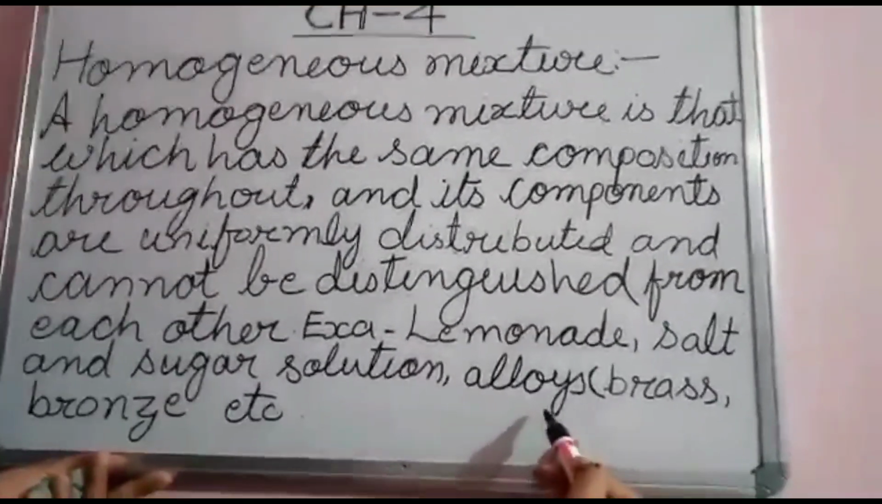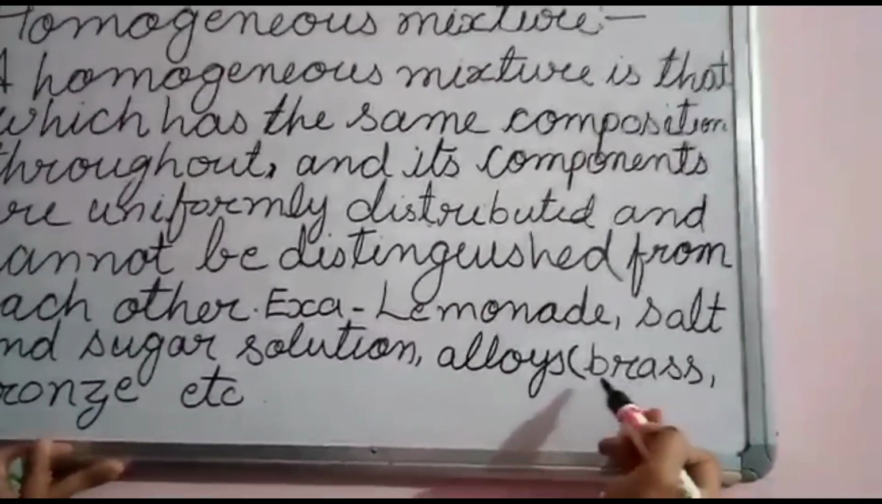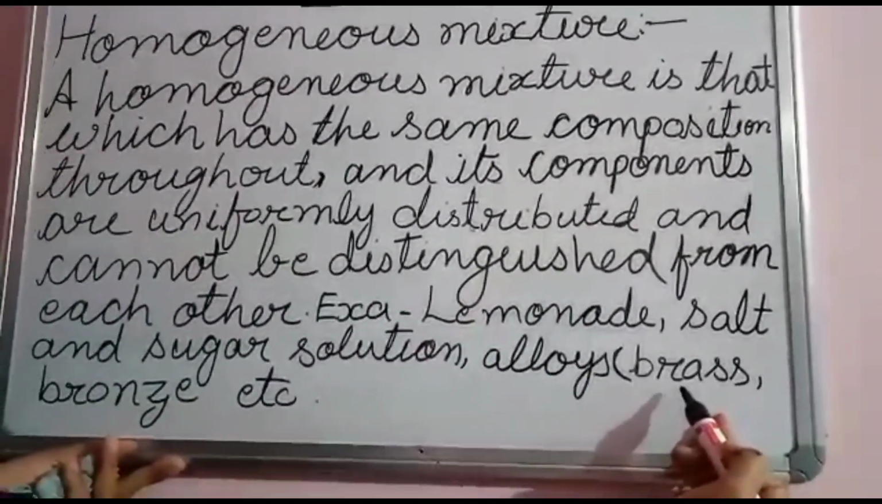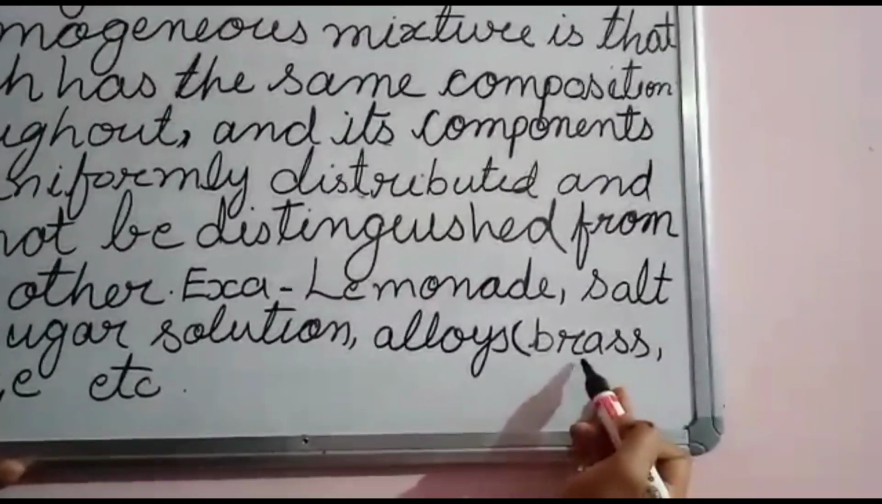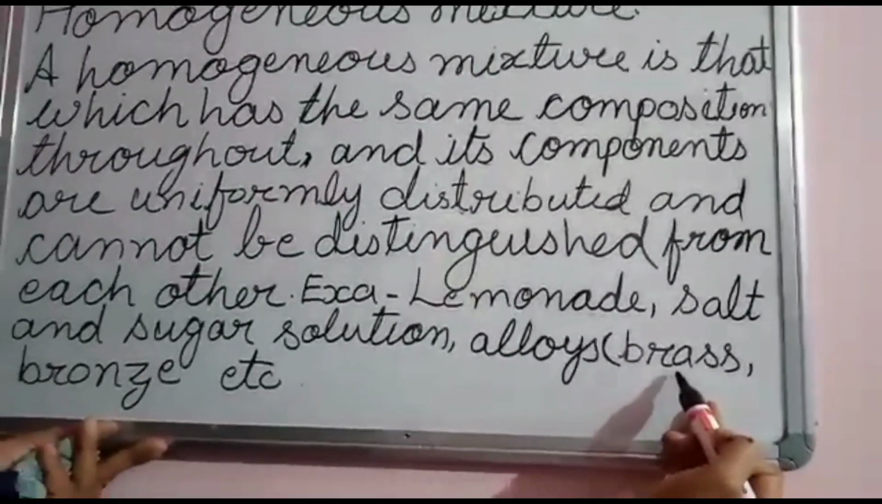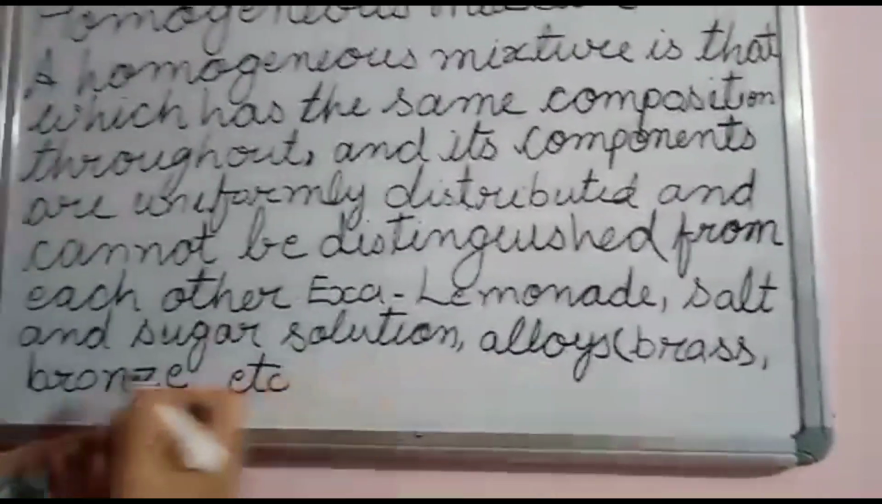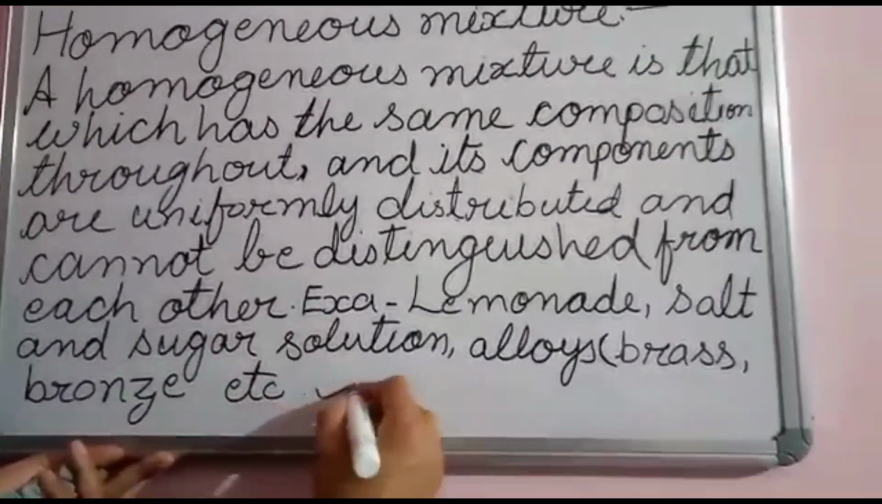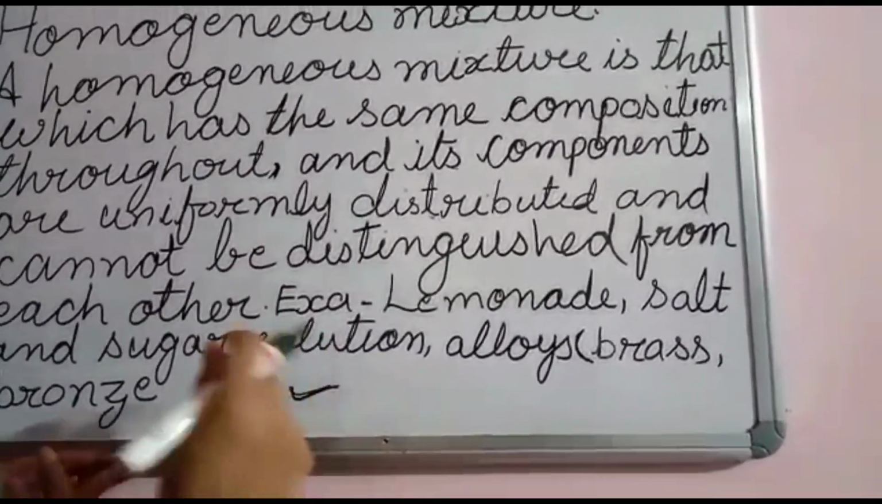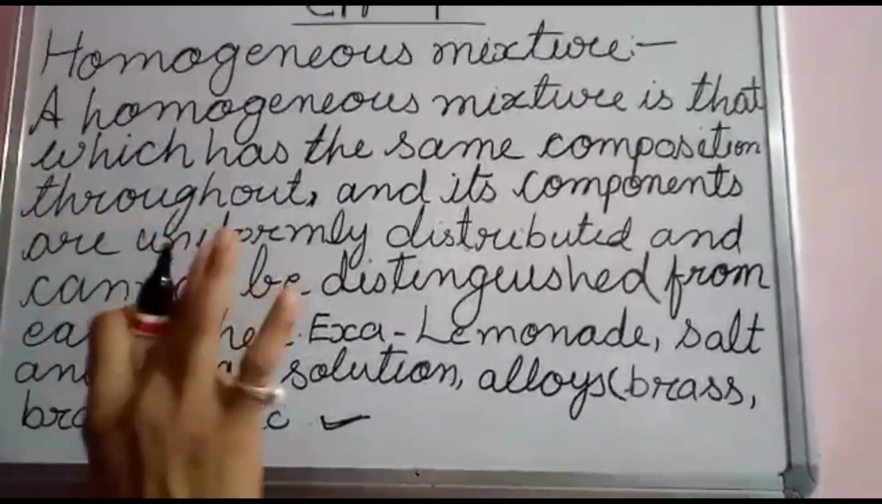And alloys are also mixtures, for example brass. Alloys means two metals are mixed together. Brass is the mixture of zinc and copper. And bronze is also a mixture, of copper and tin. And there may be many more examples of homogeneous mixtures. Is it clear? Homogeneous mixture.